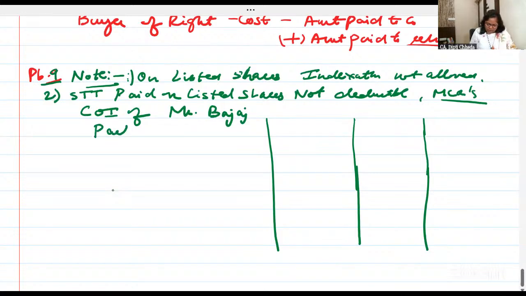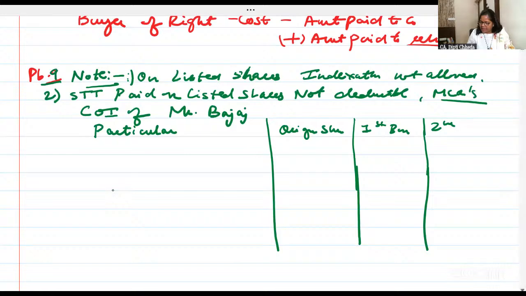Question, answers, concept, everything is in this. Particulars, original shares, first bonus and the second bonus. Ma'am, all the shares are sold together. Why are you not writing in a single column? I'm not writing in a single column for some reason. Check why.